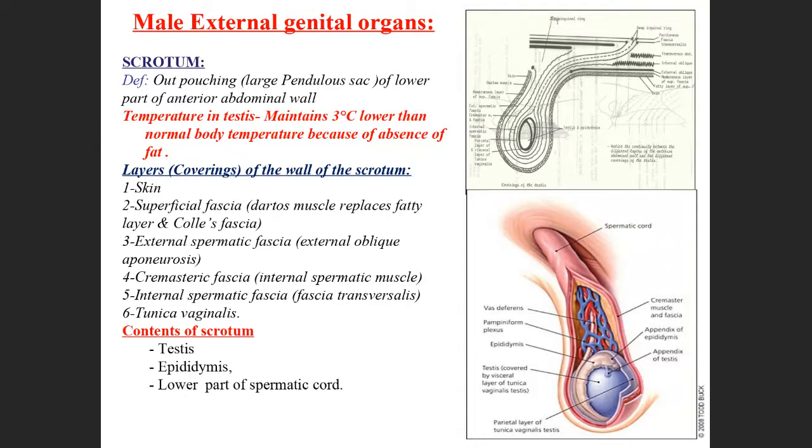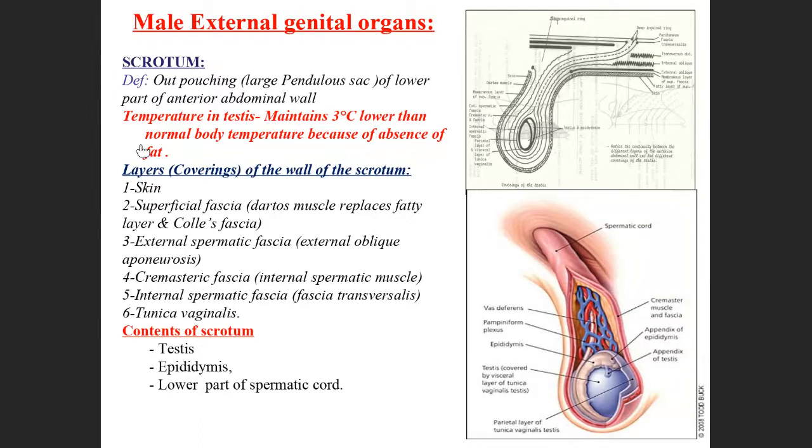Next, what are the layers? The scrotal bag, or scrotal pouch, is made up of layers. From outside to inside, these are the skin and the superficial fascia. This superficial fascia is also called the dartos muscle fascia, because this fascia comes from the muscle present in the scrotum.